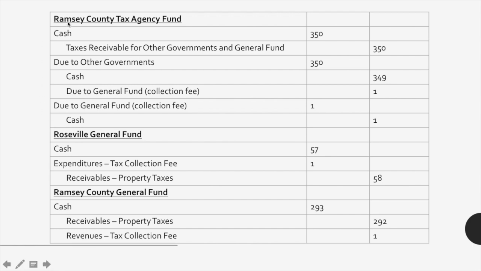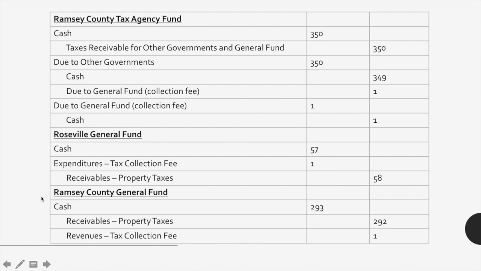So then looking at these entries, but from the perspective of the city general fund, within this fund we'll debit cash, debit expenditures for the tax collection fee, and credit receivables for property taxes. And so we are debiting this expenditure because this full collection fee is being charged to the city since it's the county's agency fund. And so this is an expenditure that is taken out of the receivables, and they simply won't get the cash for that.